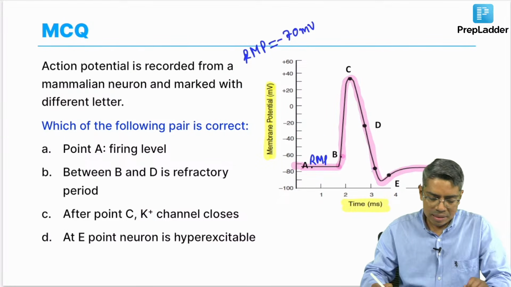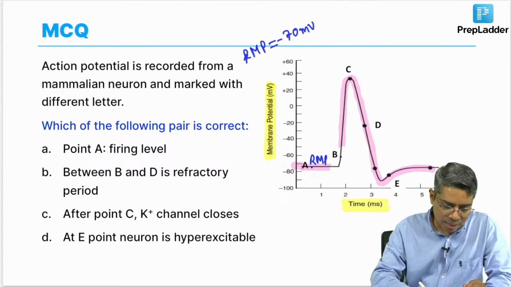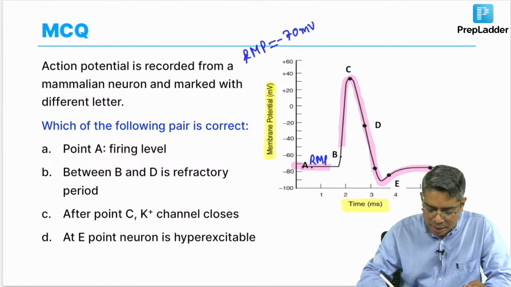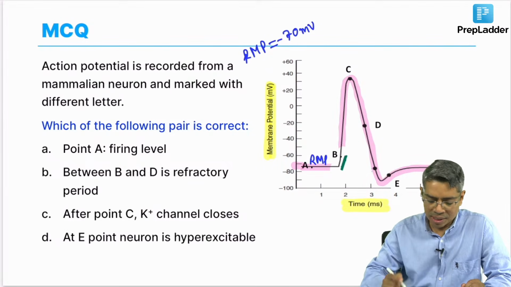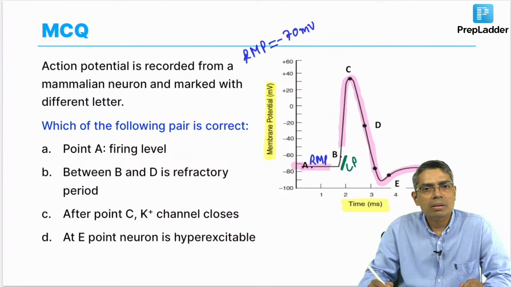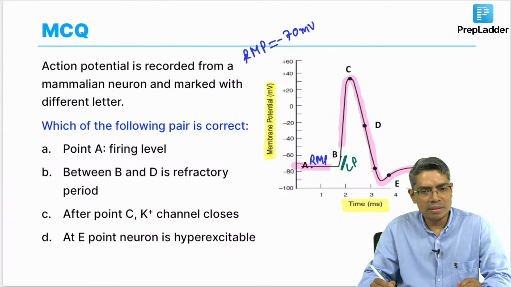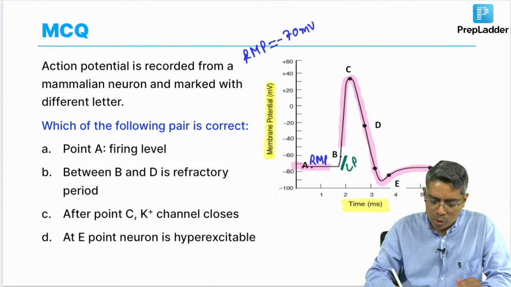Then after this A part, if you look at the graph very carefully, you will find that after A, the point B is marked, but between A and B, this portion of the curve has a little slanting upward direction. This slanting upward direction of the curve is known as the local potential. This portion of the action potential is known as the local potential. This is basically not part of the action potential, but whenever this local potential